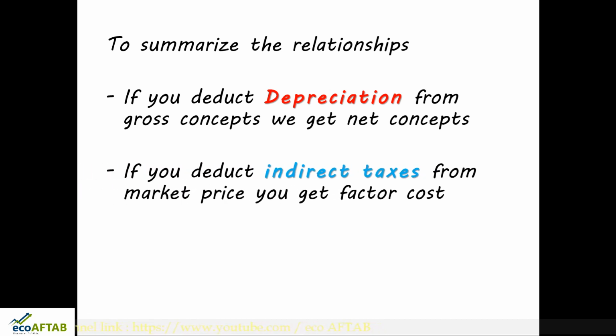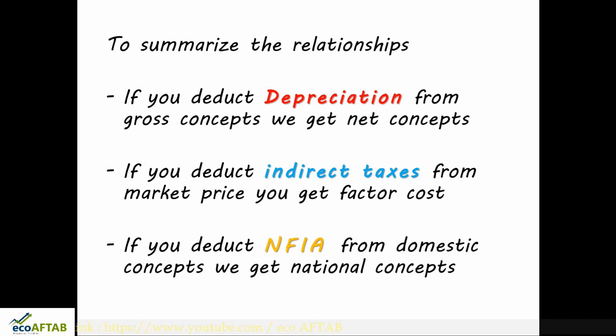If you deduct indirect taxes from market price, you get factor cost, which we understood with the example of mobile and fertilizers. If you deduct net factor income from abroad from domestic concepts, we get national concepts, America and India, the first slide example. So this is all about the various concepts of national income.